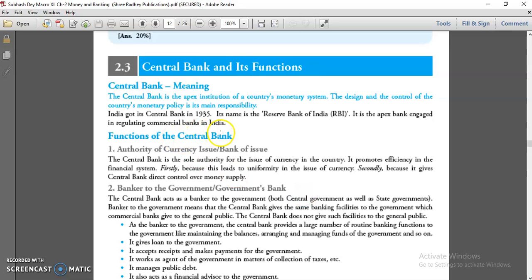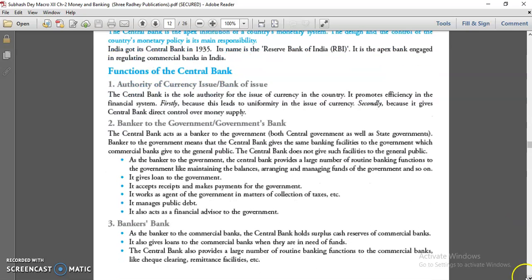Functions. What are the functions of central bank? 1. Authority of currency issue, bank of issue. So we know that the sole authority to issue currency in the country is RBI. So this is the first function of RBI, because RBI can issue the currency in our economy. And one thing I told you earlier, that all the currency is issued by RBI except the 1 rupee note and the coins, which are issued by the government of India.